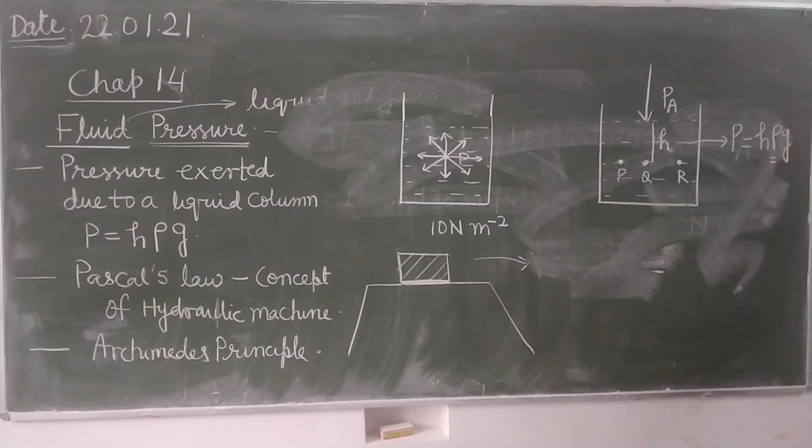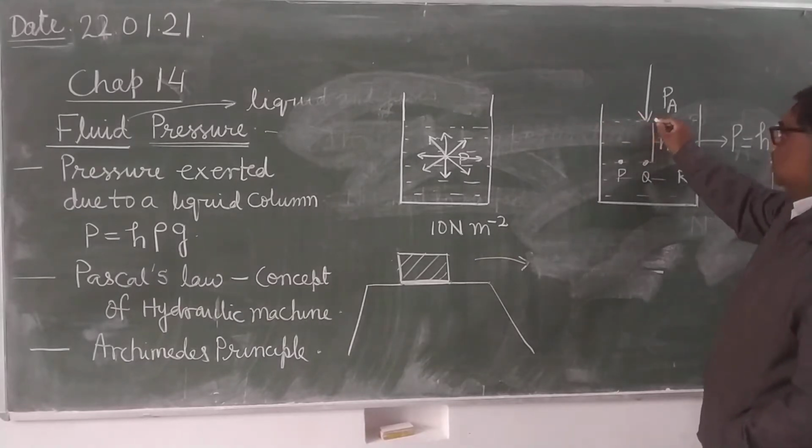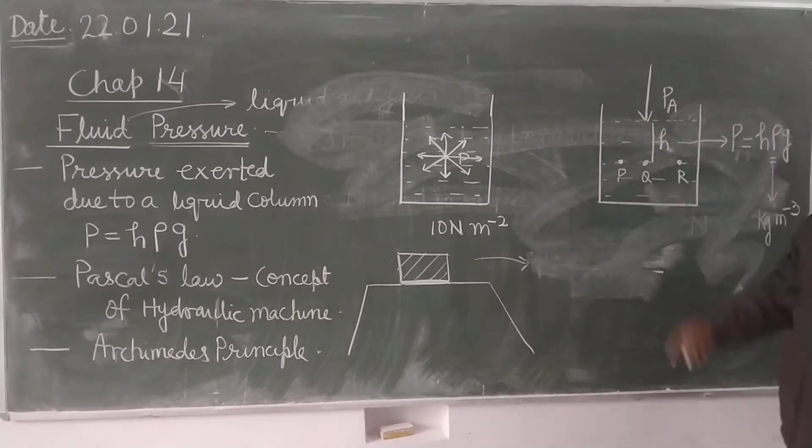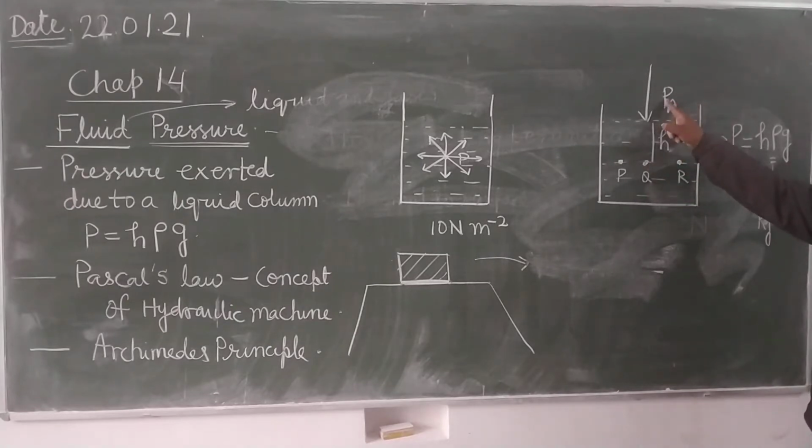What is rho? It is the density of liquid. Density of the liquid means mass per unit volume, whose unit is kg per meter cube. G is acceleration due to gravity, and what is H? It is the depth of this point from the free surface of liquid. Free surface means which is in contact with the air. So what will be the total pressure here? Atmospheric pressure plus pressure exerted due to this height of liquid column. Is it clear?